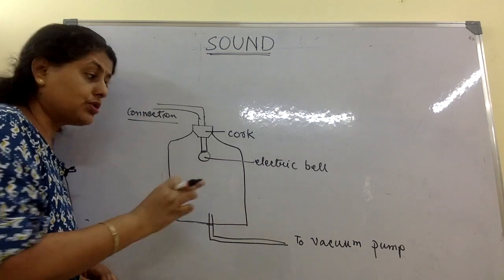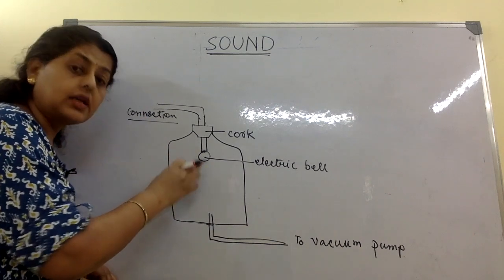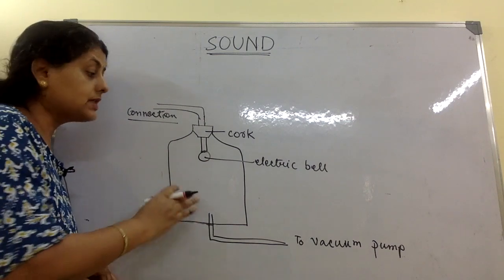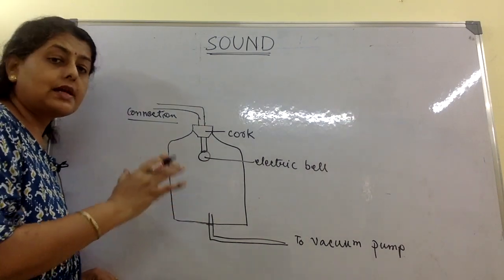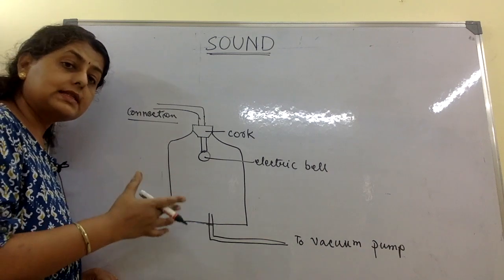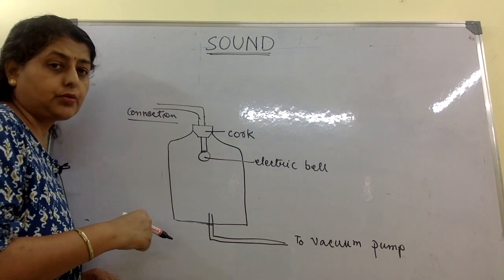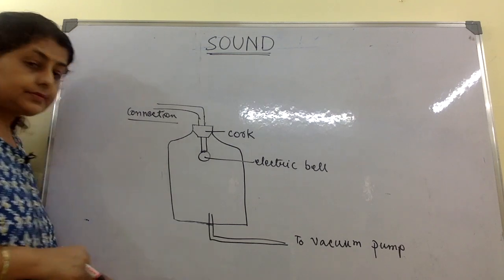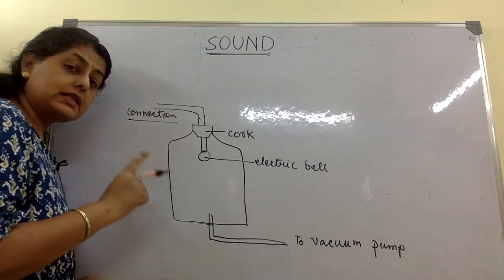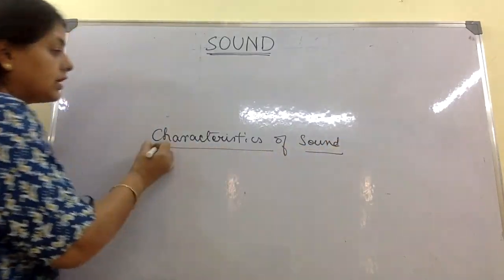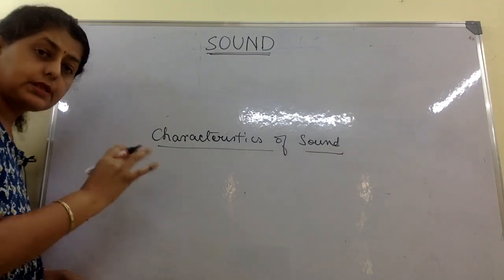A time comes when this bell is ringing, but we cannot hear it anymore because the full volume of this bell jar has become vacuum. And since sound cannot travel through vacuum, we cannot hear it anymore. Okay, so this proves that sound cannot travel through vacuum. Now let's quickly come to a few characteristics of sound.